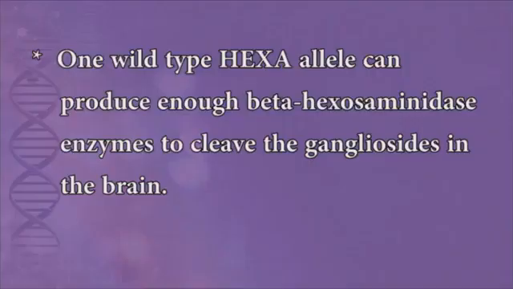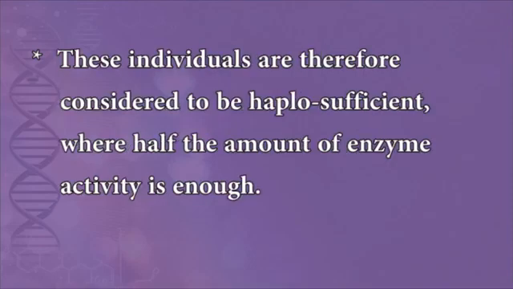One wild type HEXA allele can produce enough beta hexosaminidase enzyme to cleave the gangliosides in the brain. These individuals are therefore considered to be haploinsufficient, where half the amount of the enzyme activity is enough.